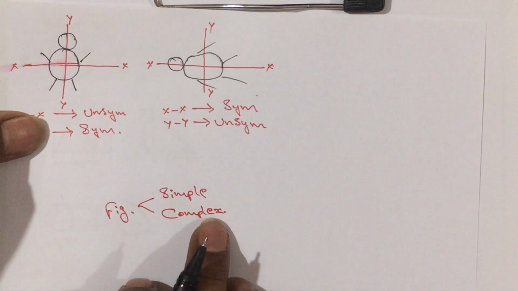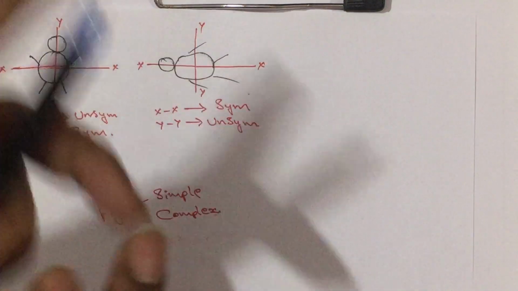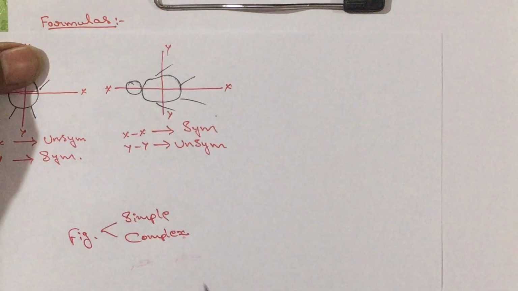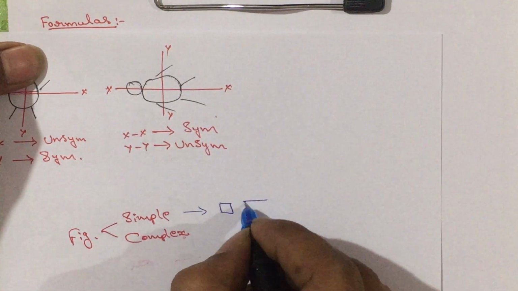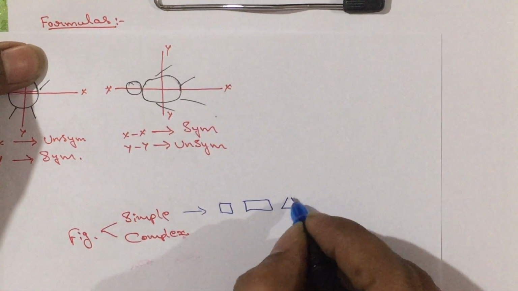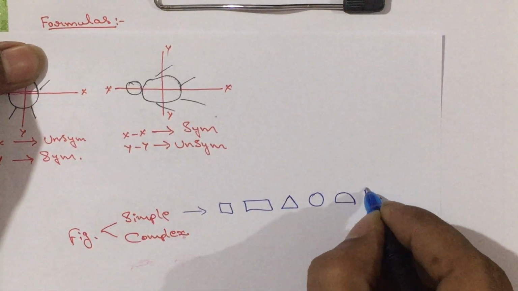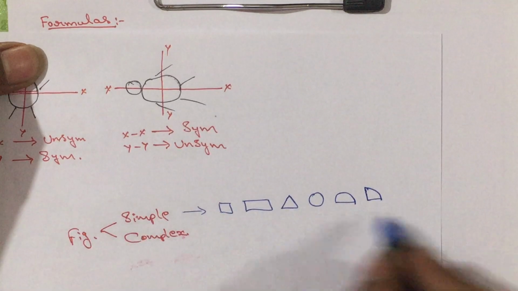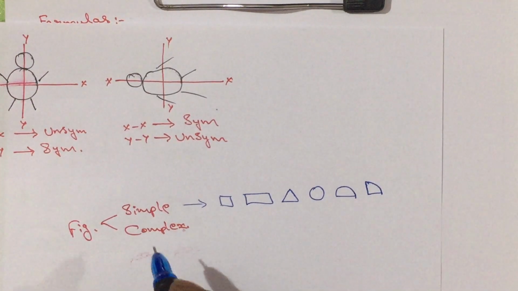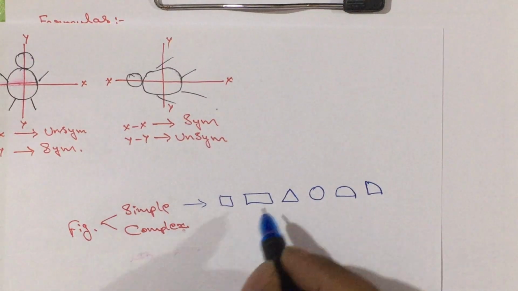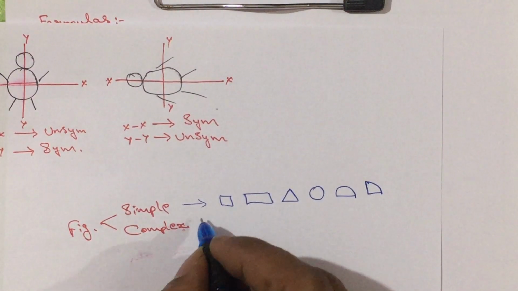If a figure is made up of simple figures, then I am going to call that one as complex figure. So, just I will give you an example. Simple figures are like square, rectangle, triangle, circle, semicircle, quadrant of a circle. These are all simple figures. If I make use of these simple figures and build another figure, I am going to call that one as complex figure.